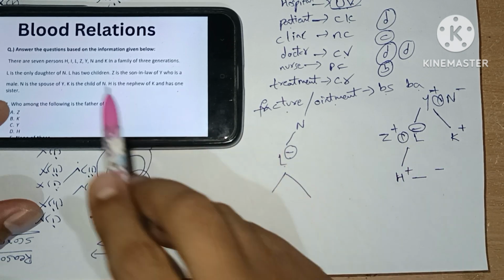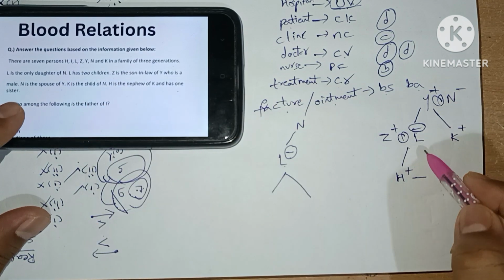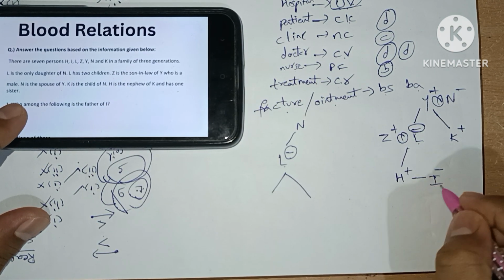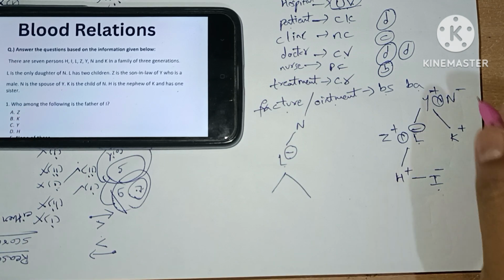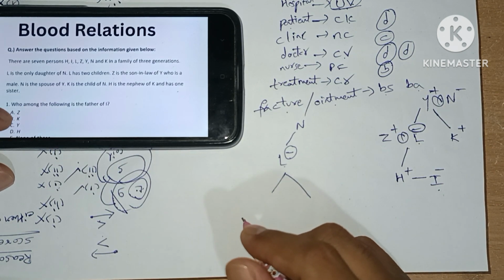Here we have all the alphabets, which are H, I, J, L. H, there is no I. So this is the place for I. So this is the solution we got for our blood relations questions. Let's see the questions that are asked.